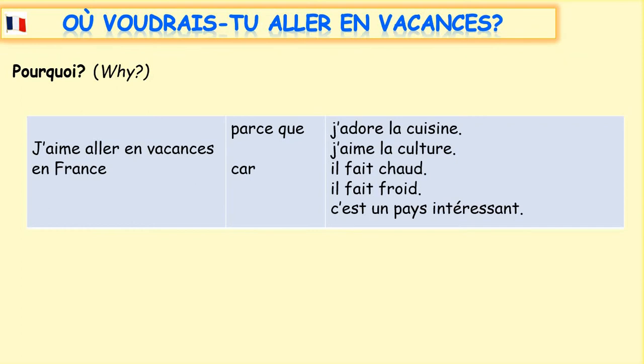So if we can say where we would like to go on holiday, we might need to also extend our sentence by saying why we would choose that place. So let's have a look at the right-hand column here, and we've got 5 reasons why you might choose a country. So, can you spot in there the phrase which is, it is cold. Remember, if something is cold, it might be freezing cold, and the French is il fait froid. Il fait froid.